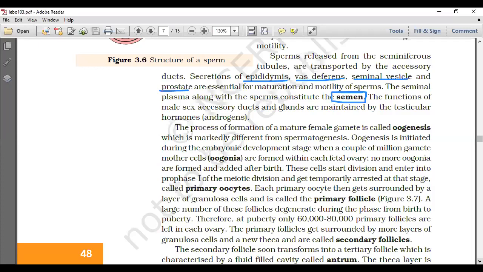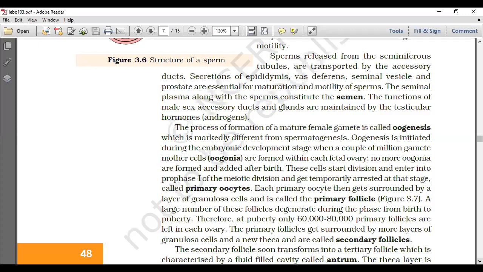This is a definition: seminal plasma plus sperms is called semen. Then the functions of the male accessory ducts and glands are maintained by the testicular hormones called androgens.